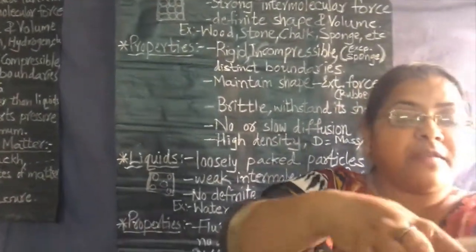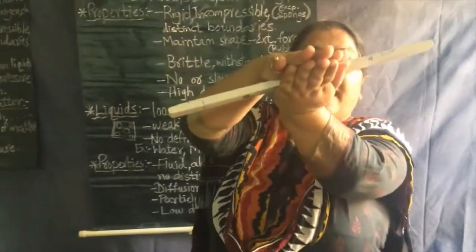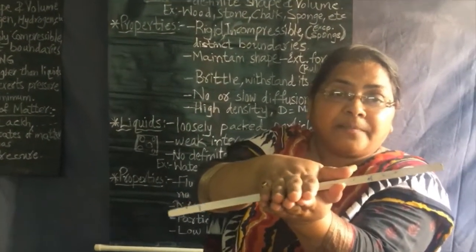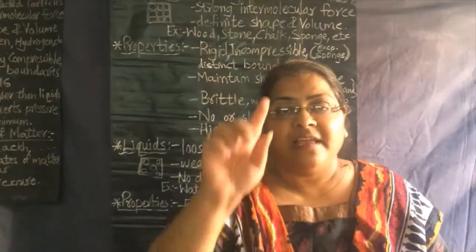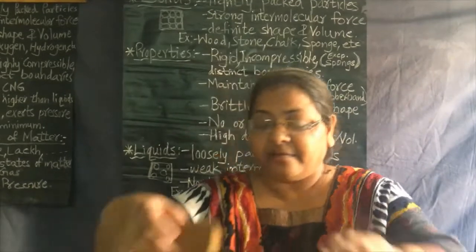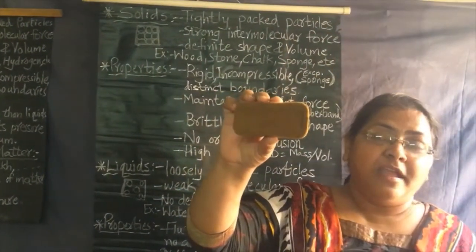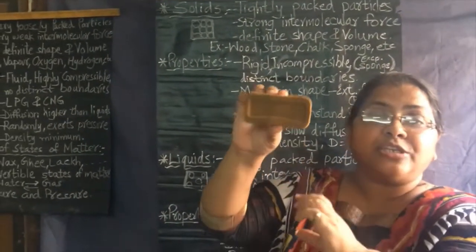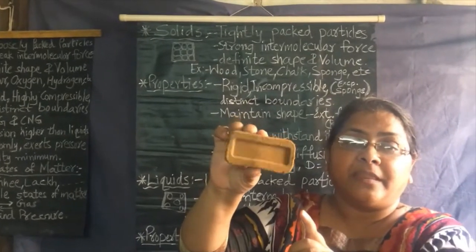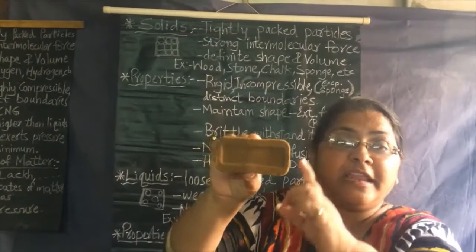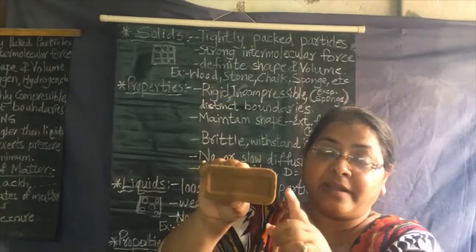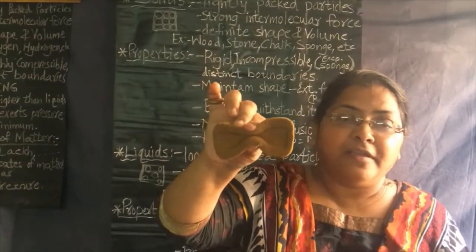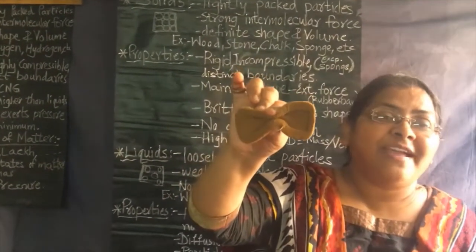incompressible. So if I press it holding in my hands, it is not compressed. Pressure is not taking place between it. But there is an exceptional case. You see here, I have a sponge in my hand. If you see the sponge, it has its boundary. You can see its shape. But what happens here? Solids are incompressible, but sponge is exceptional, because when I apply a pressure, you see it's compressed.